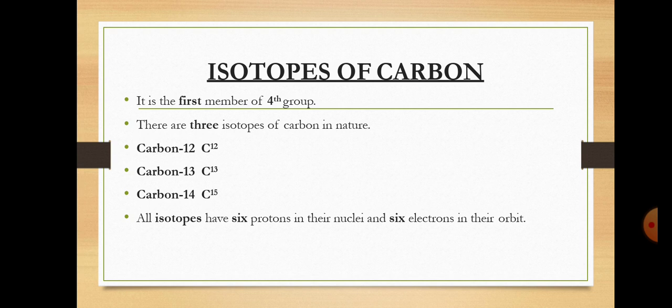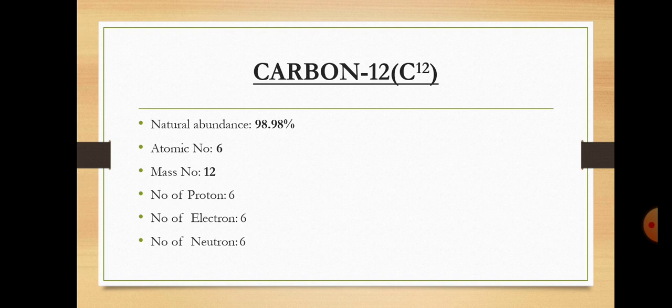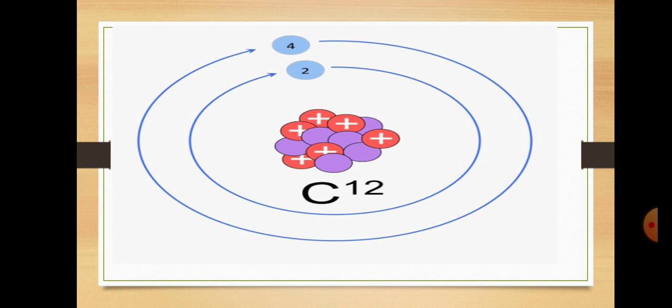All isotopes have 6 protons in their nuclei and 6 electrons in their orbit because they have atomic number 6. Now carbon 12 is naturally abundant, 98.98%, atomic number 6, mass number 12, number of protons 6, number of electrons 6, number of neutrons 6. You can see on your screen that carbon 12 has 6 protons and 6 neutrons in the nucleus. 6 plus 6 is equal to 12.